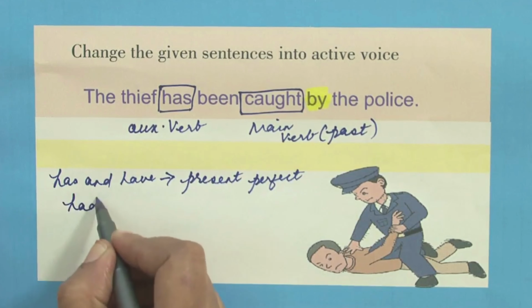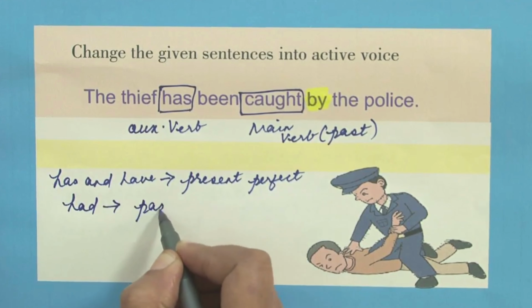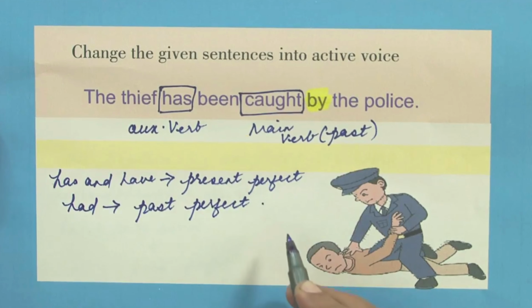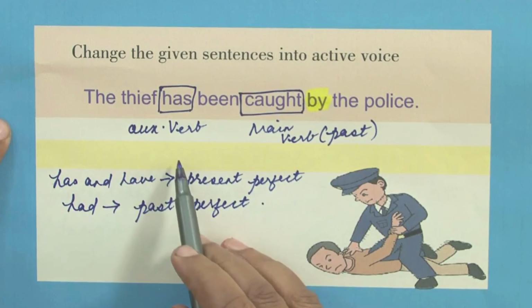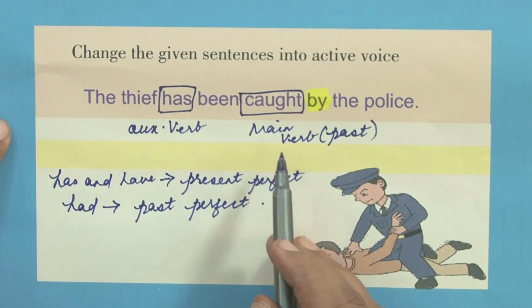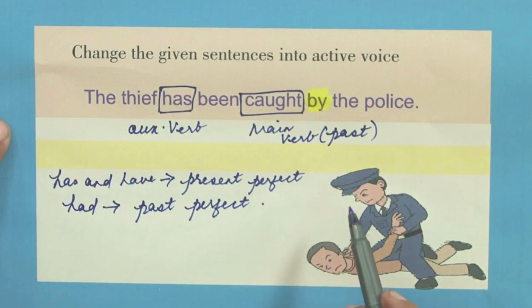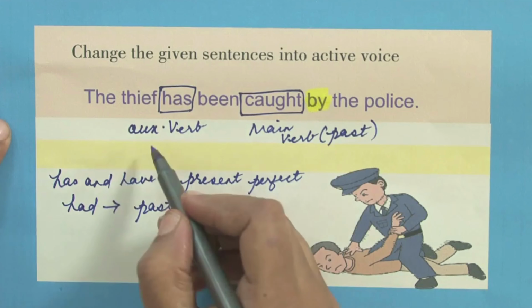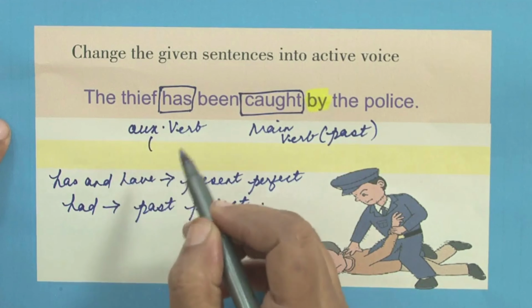Had. So this particular sentence has the auxiliary verb as well as the main verb. What is the tense of the main verb? It is in the past tense. What is the tense of the auxiliary verb? It is in the present perfect. So the whole sentence therefore is in present perfect.